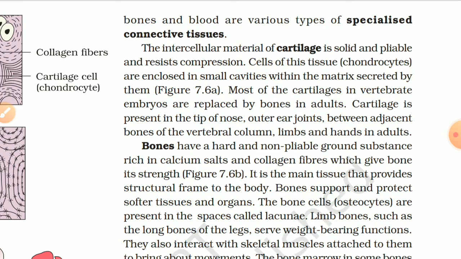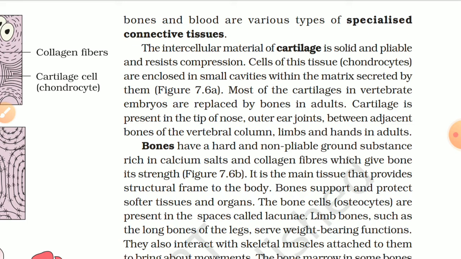Figure 7.6a. Most of the cartilages in vertebrate embryos are replaced by bones in adults. Cartilage is present in the tip of the nose, outer ear, joints between adjacent bones of the vertebral column, limbs and hands in adults. Bones have a hard and non-pliable ground substance which is rich in calcium salt and collagen fibers, which give bone its strength.